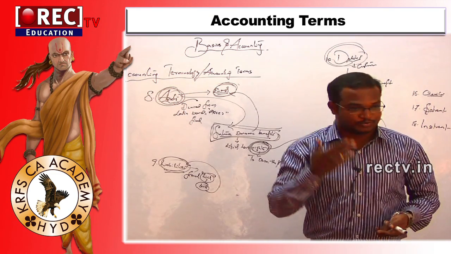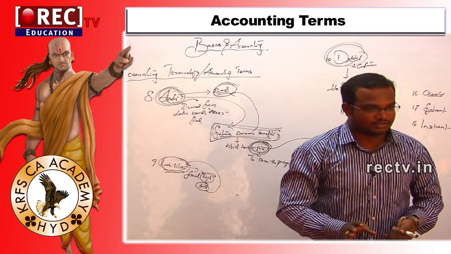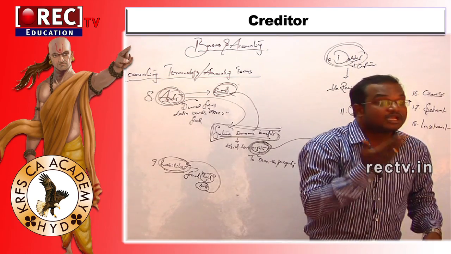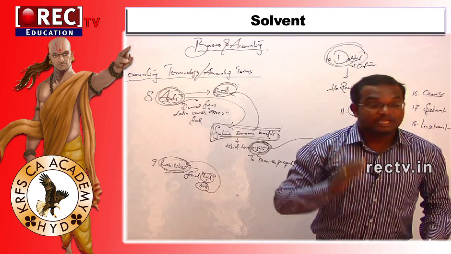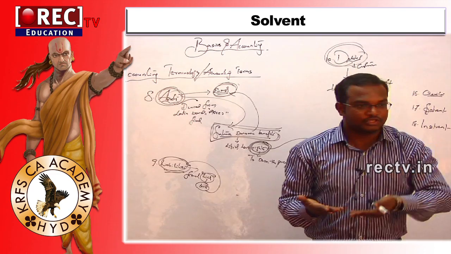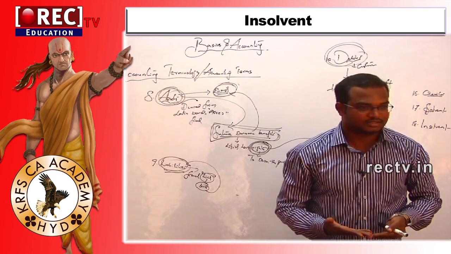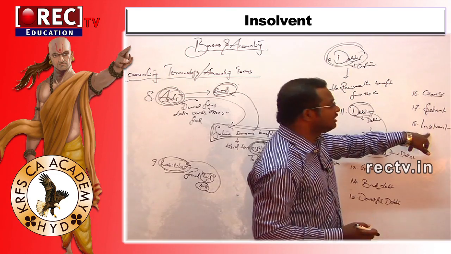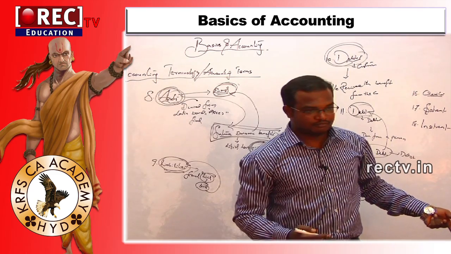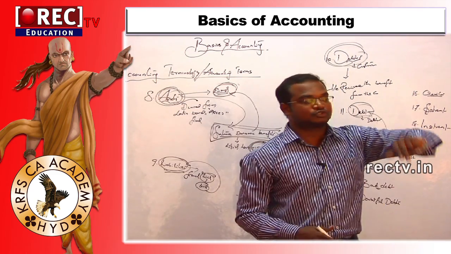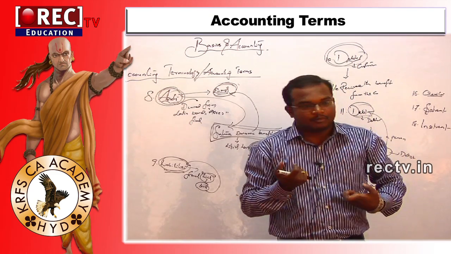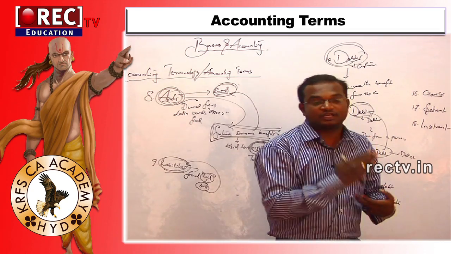No one should give the amount to such a person. If the amount has been given to such a person, it is not possible to recover. The court will declare it and give an insolvent certificate to the individual. If it is a company, it will be wound up and adjusted against all the liabilities. Yes or no, sir? This is the case in insolvent and solvent. In detail we are going to study in the future. How they will adjust these assets to liabilities, and if it is less, who is going to bear the amount? We are going to study in detail in the future, sir.